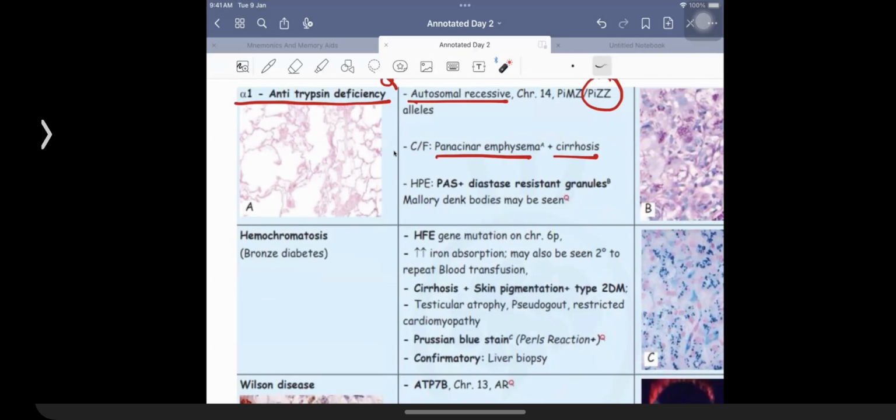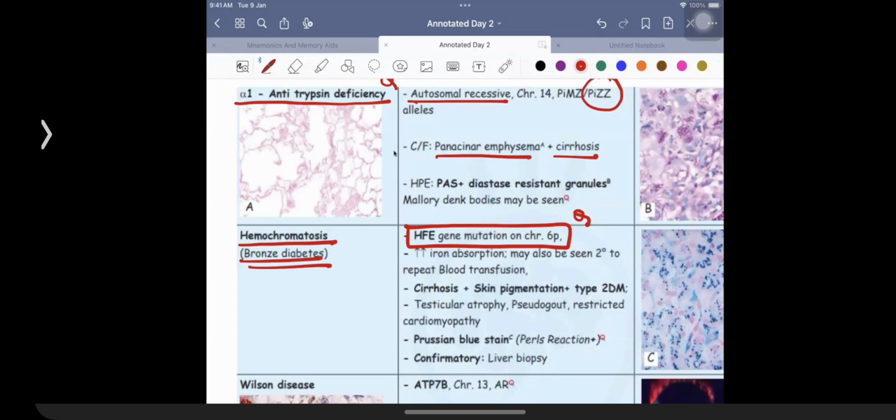Then what is going to be a revision point for most of you is going to be hemochromatosis, also called as bronze diabetes. Pancreas is involved, liver is involved, skin is involved. Too much of absorption of iron because of HFE gene problem. Now, because you are having too much of iron, that causes Fenton's reaction, that causes a lot of free radical formation, and that is what is going to be causing the trouble in the patient.